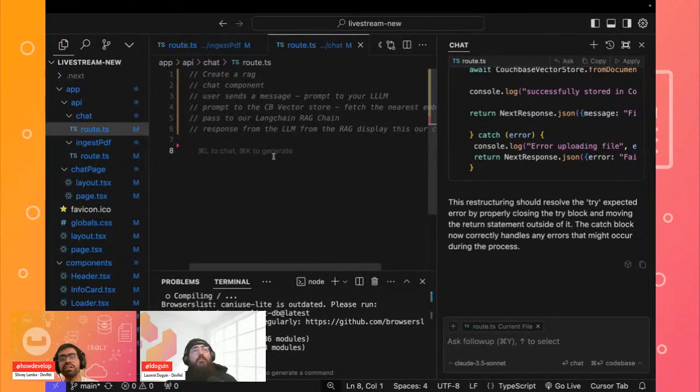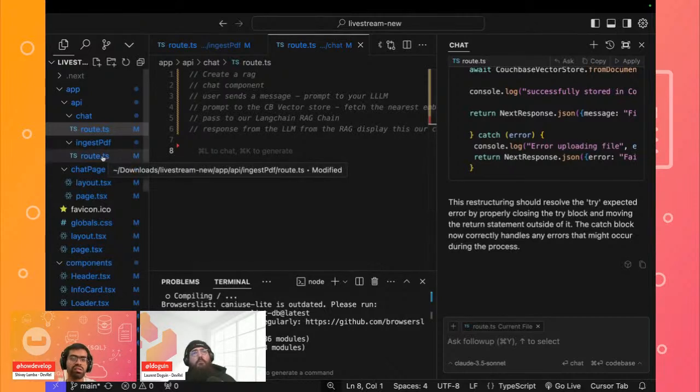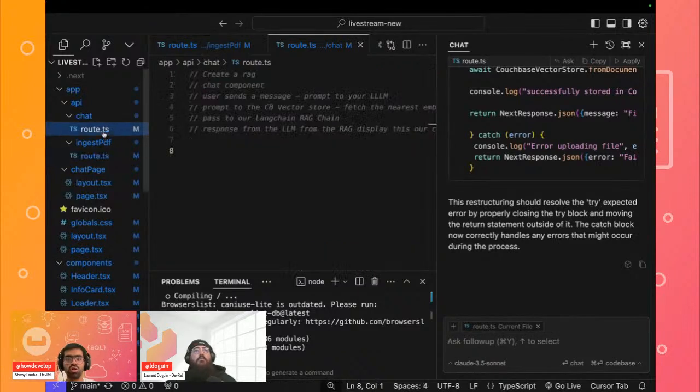Of course, since we are using Next.js, there's not technically an Express server that we're running. So our logic, and of course our endpoint, will be written inside of the API folder, which is where we are writing our main logic. We have already written one of the backend logics for the ingestion of our PDF, and the next one is creating our entire chat interface.